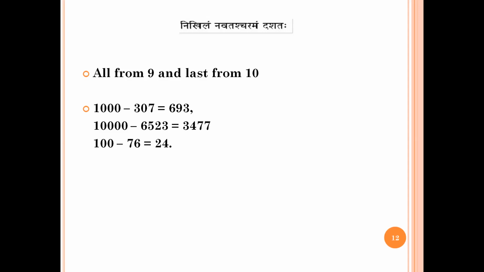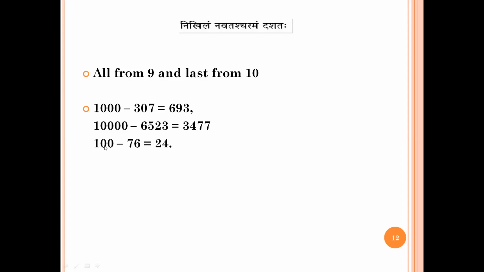So suppose 1000 minus 307. So I use the sutra all from 9, last from 10. So I just subtract 9 from 3 is 6, 9 from 0 is 9, sorry, 10 minus 7 is 3. So the answer is 693. Okay, suppose 10,000 minus 6523. How do I do? All from 9, last from 10. 9 minus 6 is 3. 9 minus 5 is 4. 9 minus 2 is 7. 10 minus 3 is 7. So the answer is 3477.